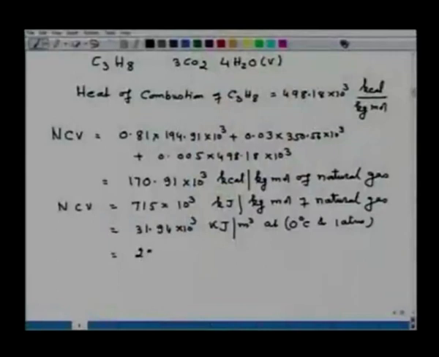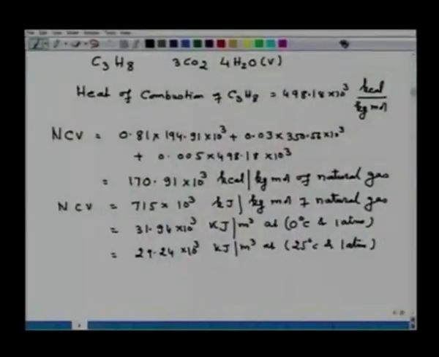Now, this value is also equal to 29.24 into 10 to the power 3 kilojoule per meter cube at 25 degree Celsius and 1 atmospheric pressure. So, this is the net calorific value of natural gas.